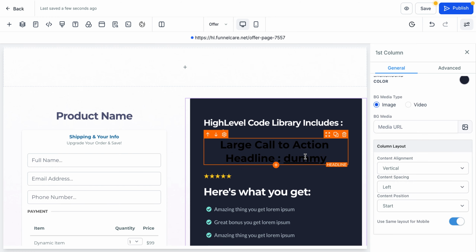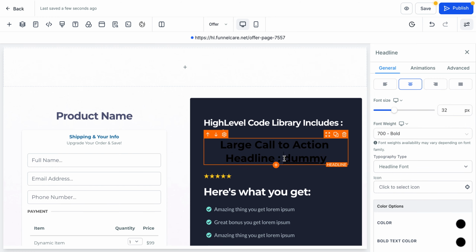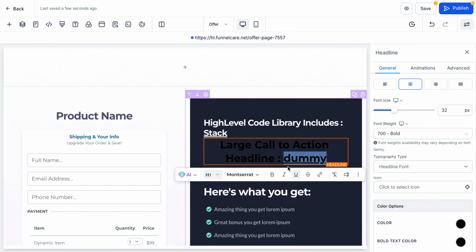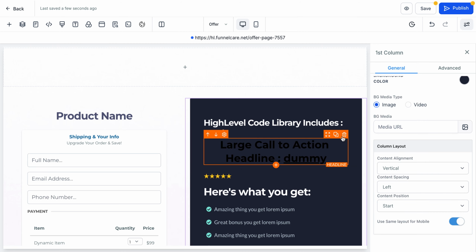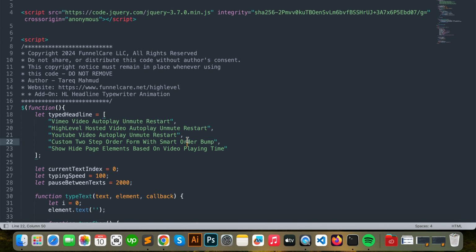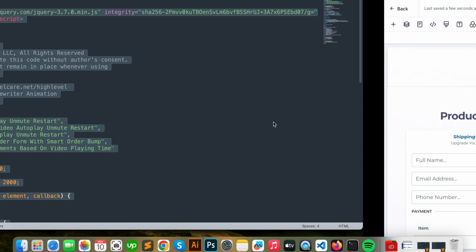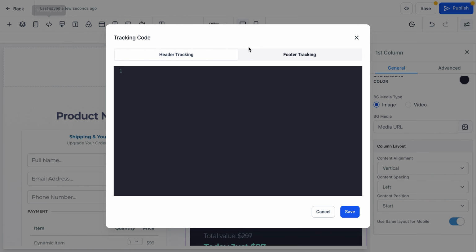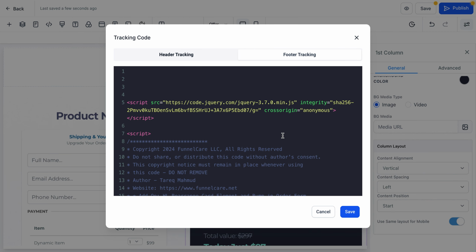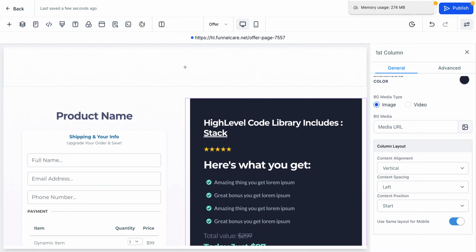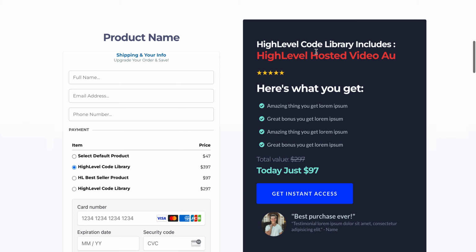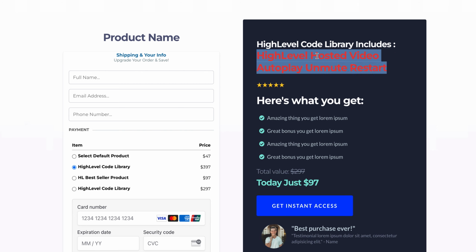All you need to do is just add a placeholder, just any text, and underline this word. That's all. And make sure to add a custom class of FC-typewriter. Then copy and paste this code inside tracking code here, footer tracking code. Just paste and save your page, and everything will work fine. And it will work something like this based on your text.